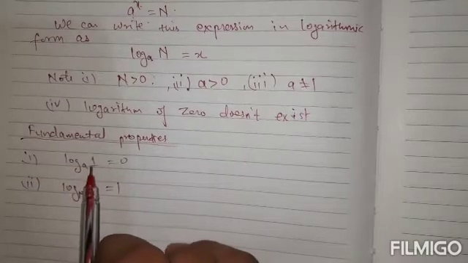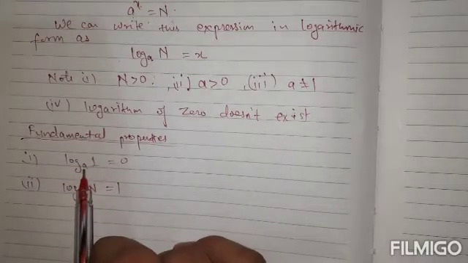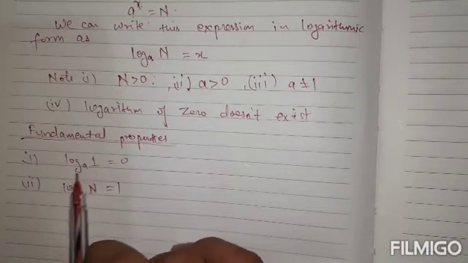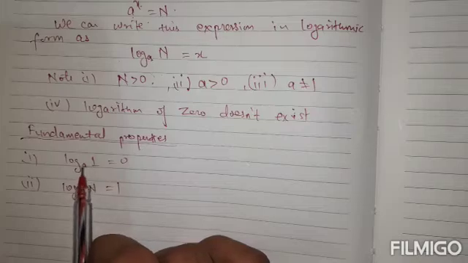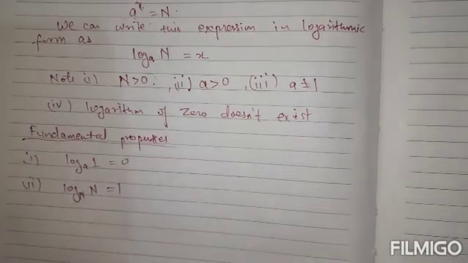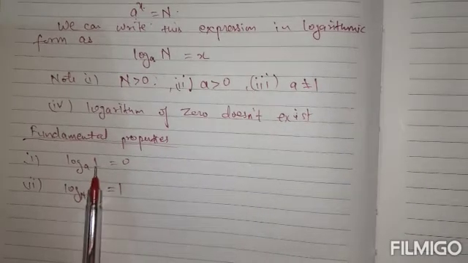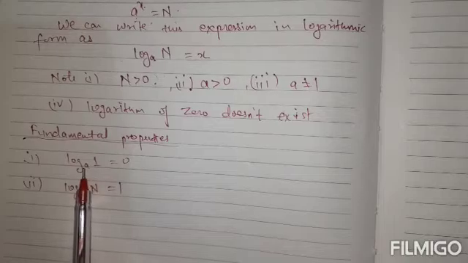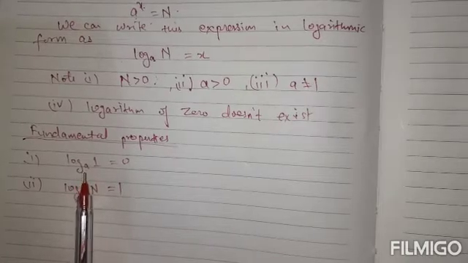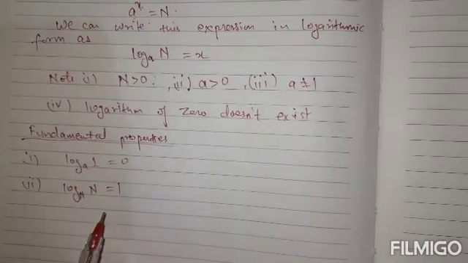Log 1 to the base 2 is also 0. Log 1 to the base 3 is also 0. Log 1 to the base 4 is also 0. So every time whenever this argument is 1, for any base a, this is 0 only.